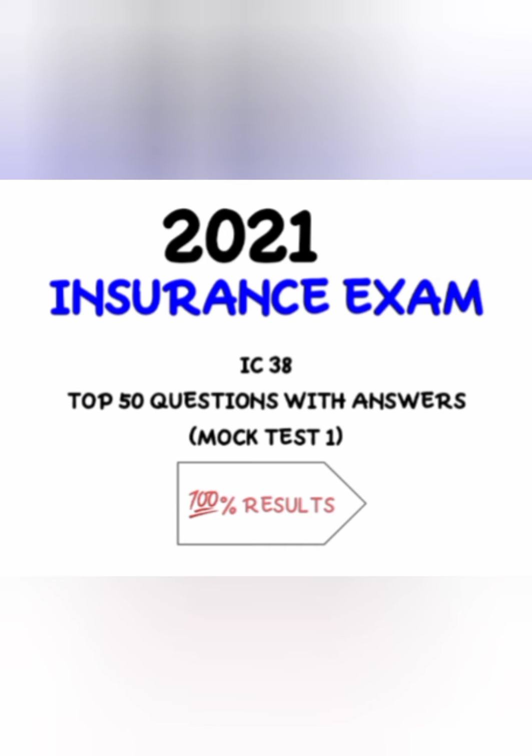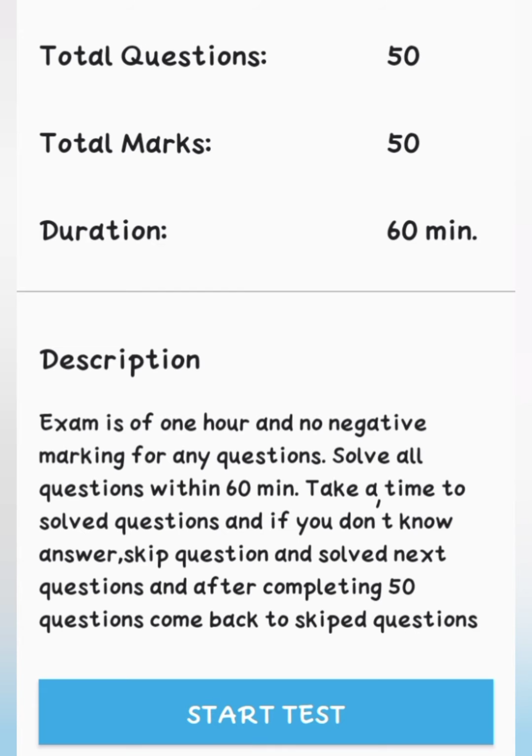Today we are going to learn about the insurance exam. Keep watching this video for complete information. In the life insurance exam, total questions will be 50, total marks is 50, duration 60 minutes. The exam is of 1 hour and there is no negative marking for any questions. Solve all questions within 60 minutes. Take time to solve questions, and if you don't know the answer, skip the question and solve the next question. After completing 50 questions, come back to skipped questions.